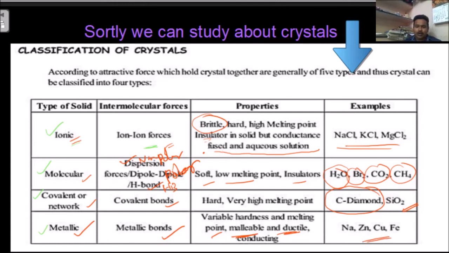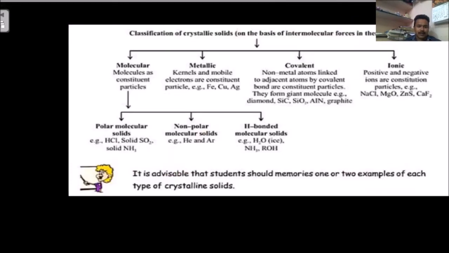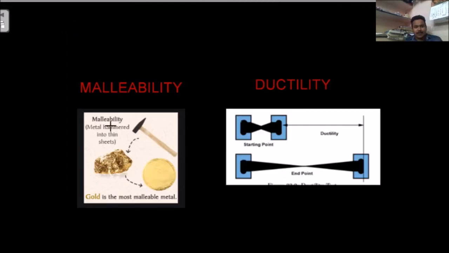We are going to discuss what malleability and ductility are. Just see here. This is one metal. When you hammer it, you can make it into a layer. This is nothing but a layer. This property is called malleability.